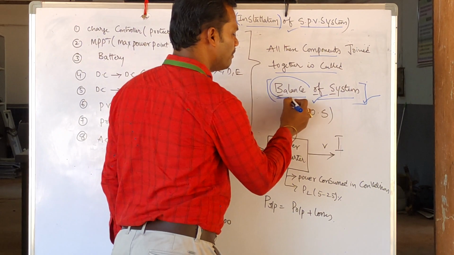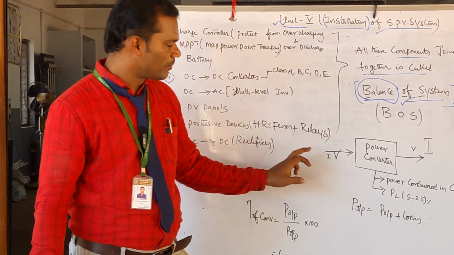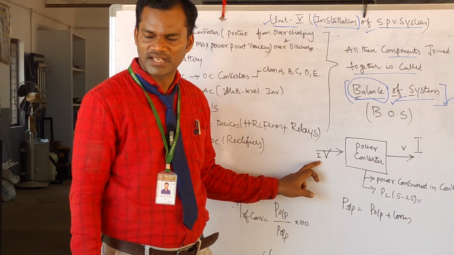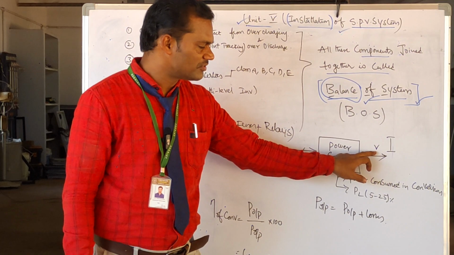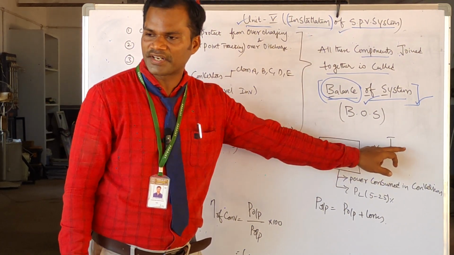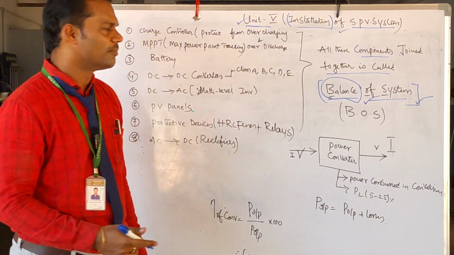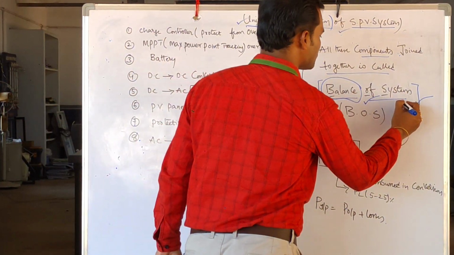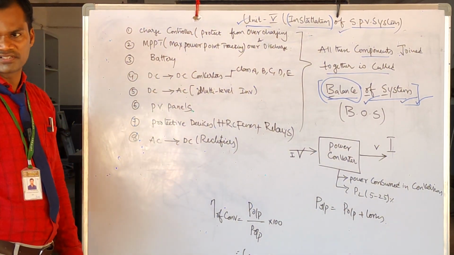Sir, why the name balance? So the concept of balance is each component may operate with some required amount of voltage and another with a higher amount of voltage. So each component may operate with low voltage and one component requires high voltage. So now we want to make all these components to be balanced. That is called balance of system. Okay, let's try to see each individual component step by step.